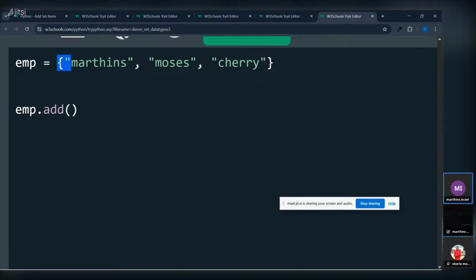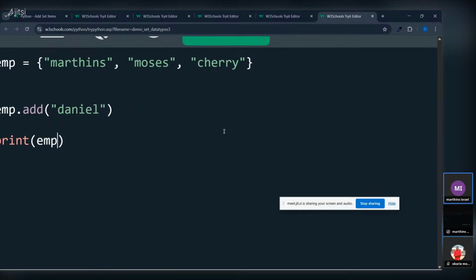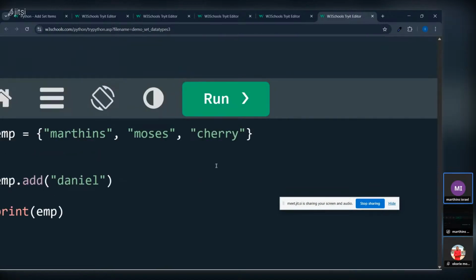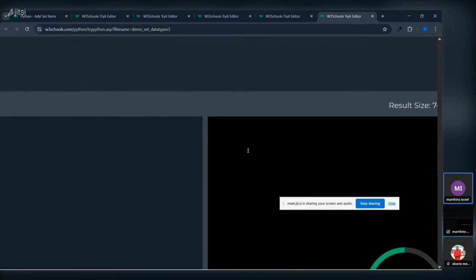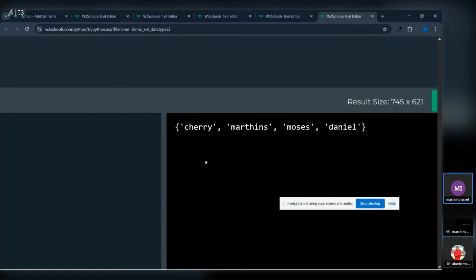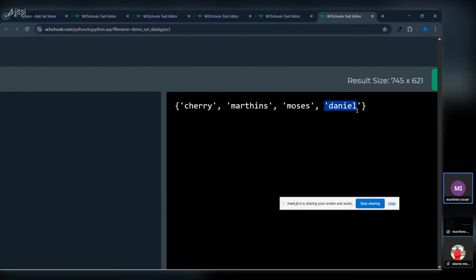Add any value inside here to this set emp. So if we come here to add a value, you put your string, then the value. I can create a new person and say Daniel. There's no Daniel here, take note. So now if we print emp, automatically Daniel gets added to the list. So Daniel has been added to that list. It's not magic.